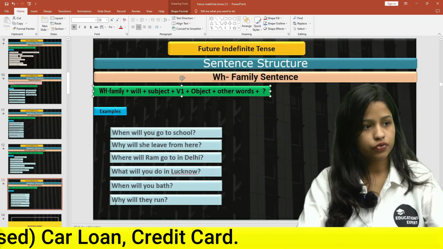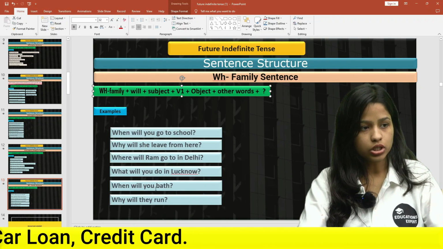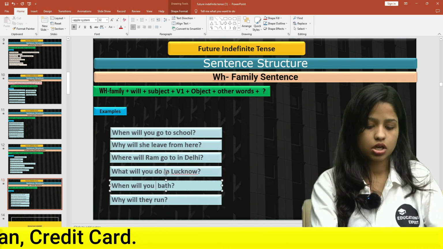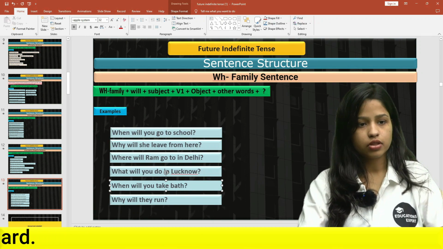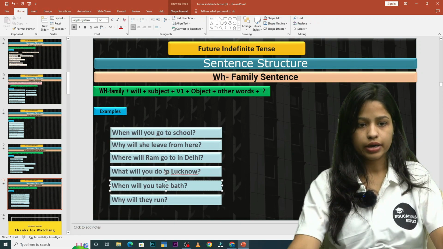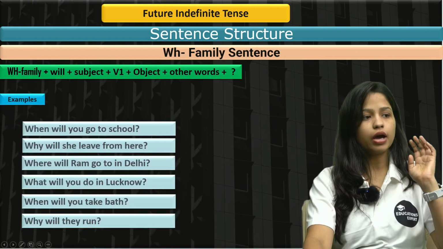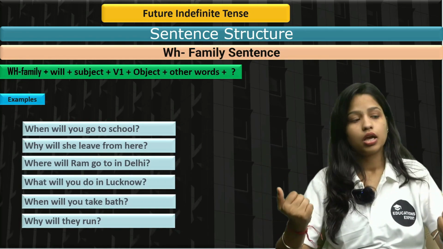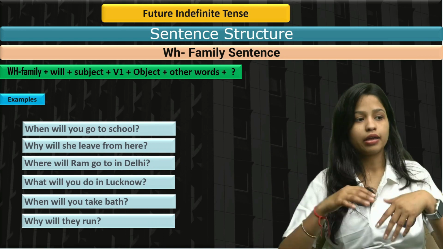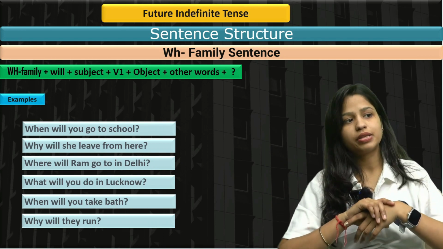Let me correct it first. Take a bath, okay? Otherwise, everything is correct. All right. The last sentence is: why will they run? वो भागे क्यों? वो भागेंगे क्यों? Right? So these would be the sentences.